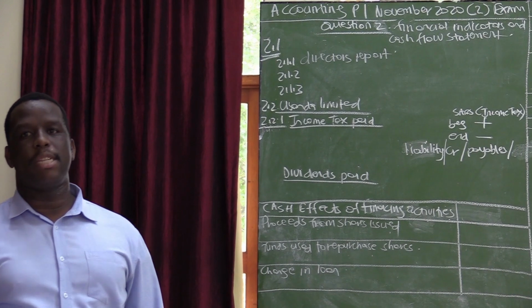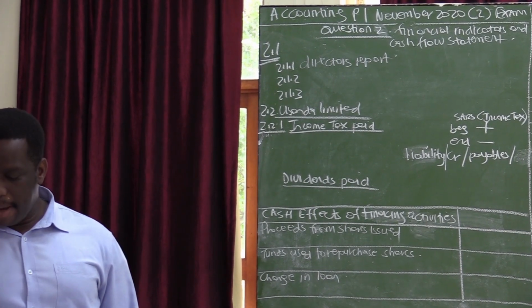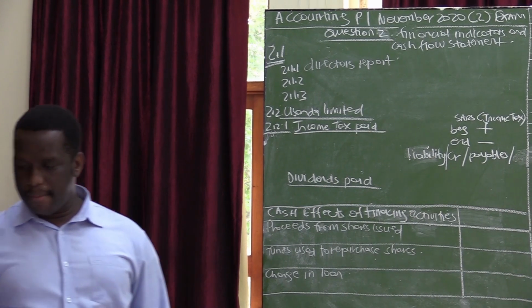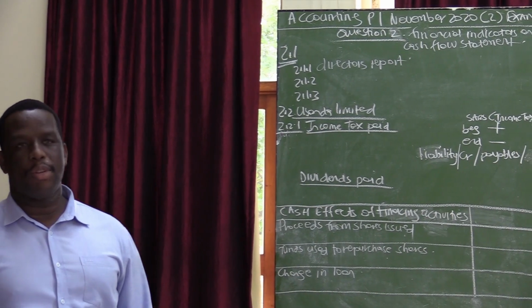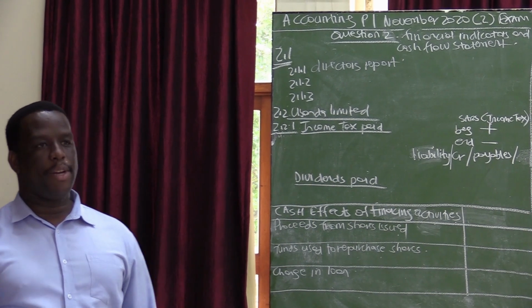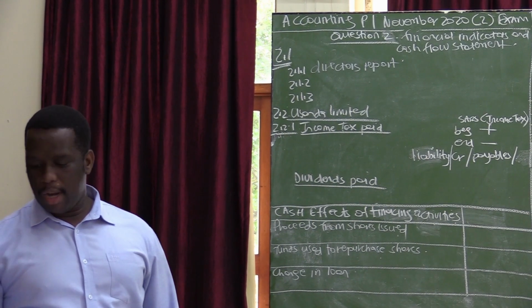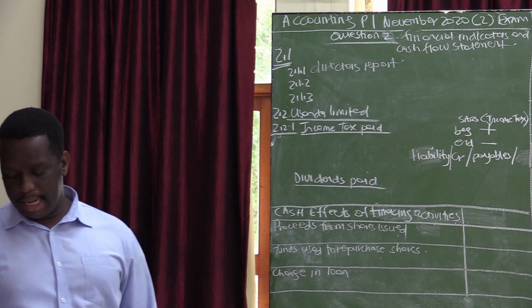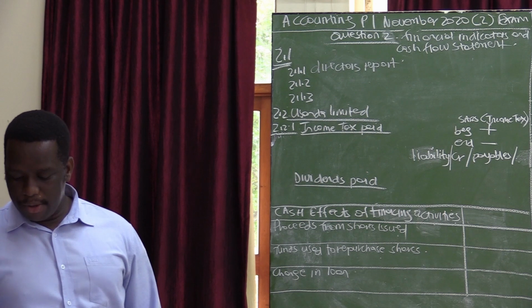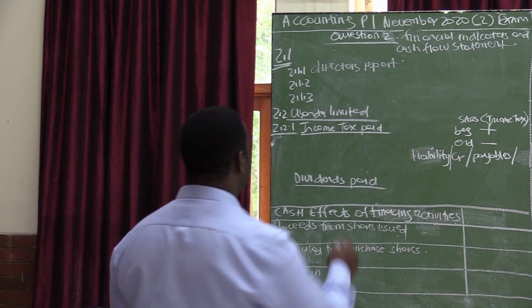So they are not there in the company on a permanent basis. The internal auditors are the ones who work for the company on a full-time basis. So they are the ones who can monitor the financial controls on a regular basis, which therefore tells us that the correct answer to this 2.1.2 is internal auditors.